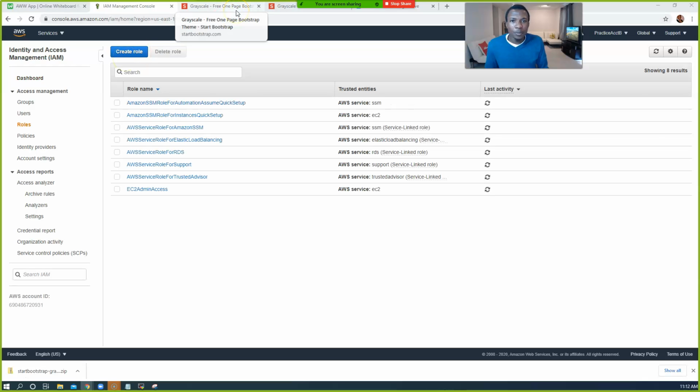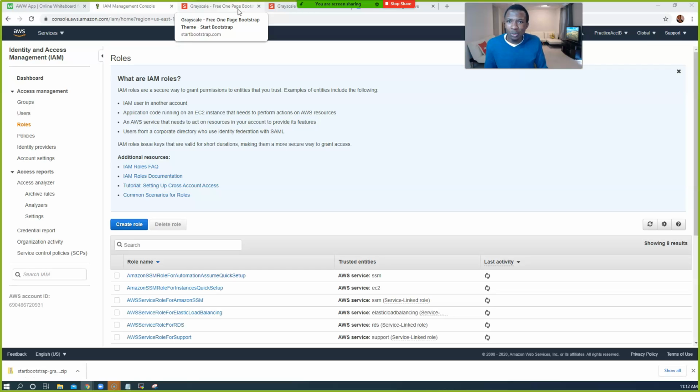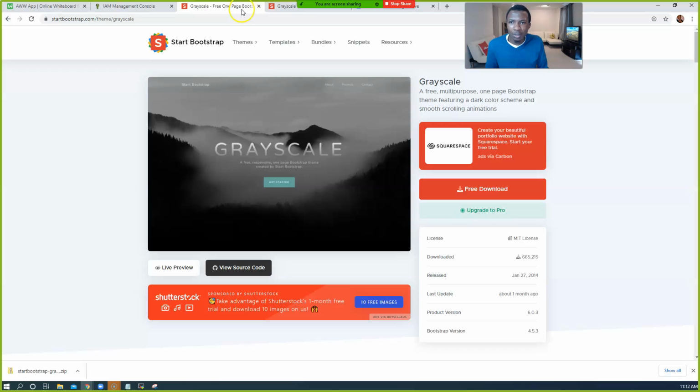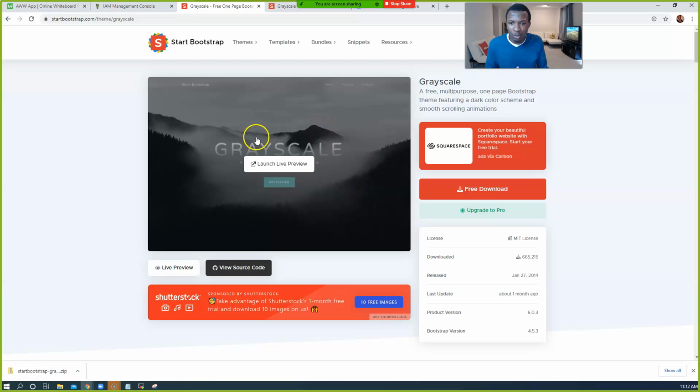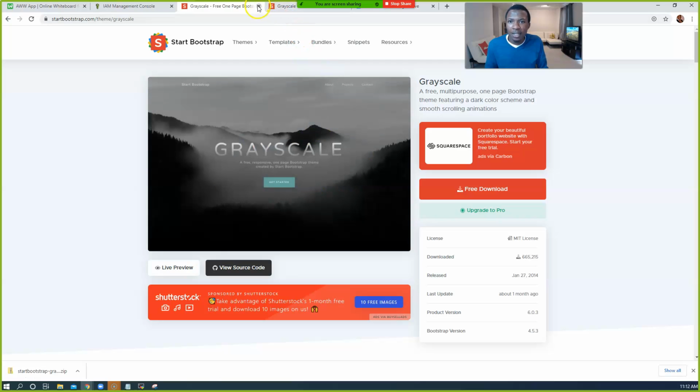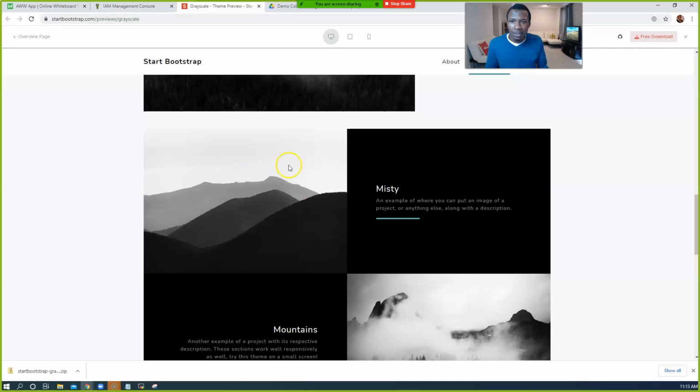Okay, before we move on, let me close a couple of my tabs. Chrome, I know, gets slow when you have a lot of things open. The code that we're going to use today, we're going to get from this website. Like I've always said, give credit to whom it's due. This website provides free templates for us to use. And this is the preview of what the website will look like.